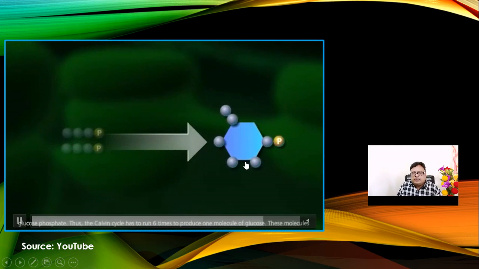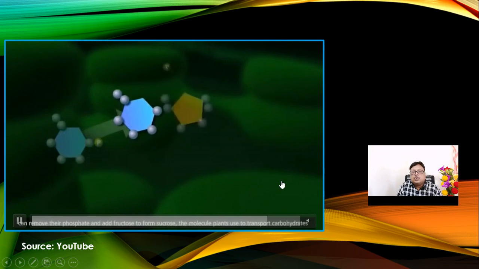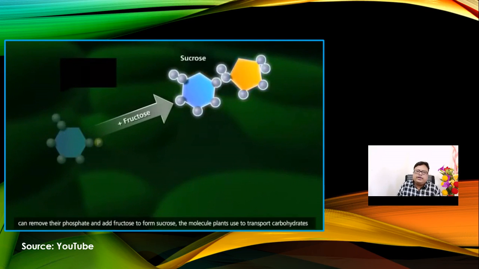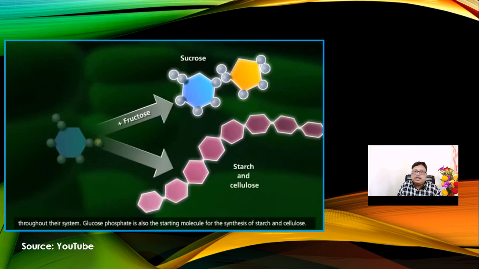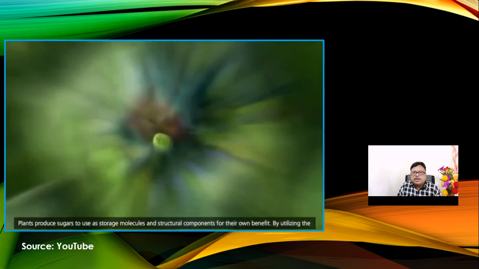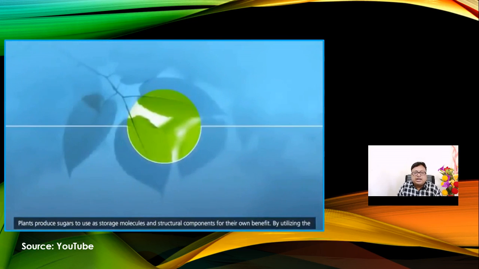Now the glucose molecule you are looking at here gets stored in different tissues of the plant cells, as a starch molecule, because it is a stored molecule that is not easily soluble in water. Whenever food material is required, the starch will again be converted into simple substances.